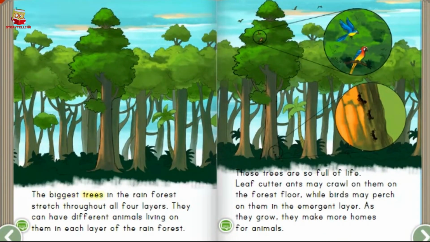The biggest trees in the rainforest stretch throughout all 4 layers. They can have different animals living on them in each layer of the rainforest. These trees are so full of life. Leaf-cutter ants may crawl on them on the forest floor, while birds may perch on them in the emergent layer. As they grow, they make more homes for animals.